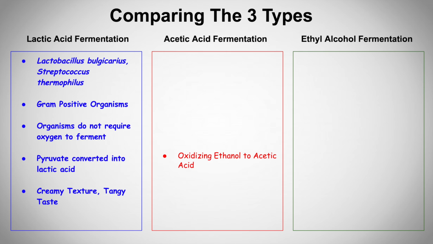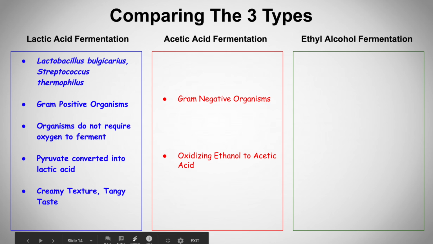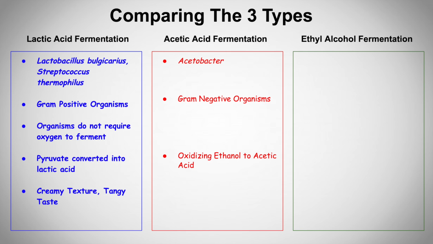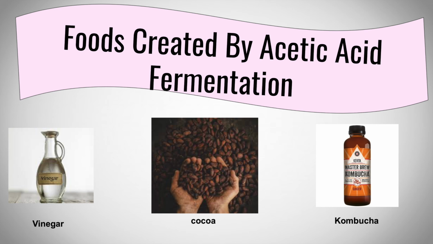Acetic acid fermentation is the oxidizing of ethanol to acetic acid. In contrast to lactic acid fermentation, it uses gram-negative organisms, specifically of the genera Acetobacter. Additionally, unlike lactic acid fermentation, these organisms do tend to work in oxygenated environments during fermentation reactions. Here are some key foods that are made utilizing acetic acid fermentation. Let's take a closer look at a specific food product that is made using this process.